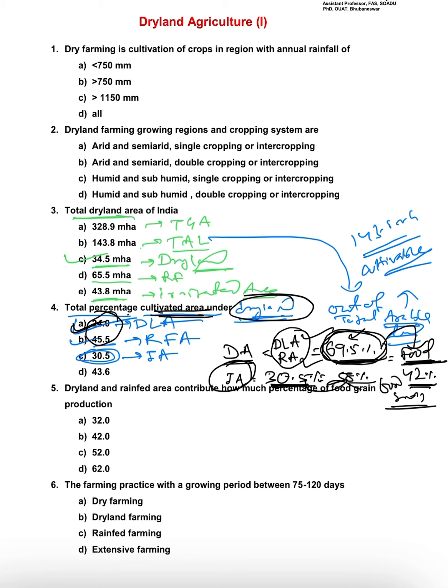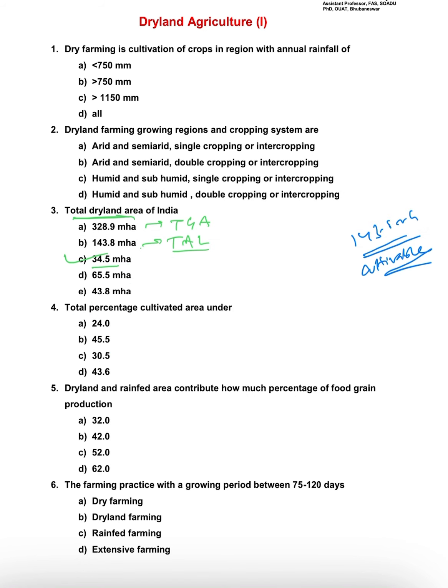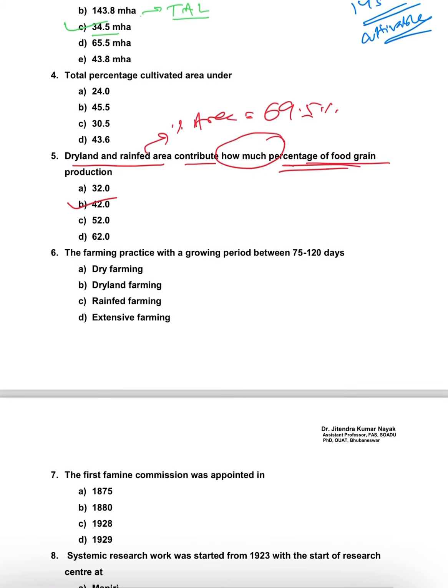Okay, then coming to the next question: the dryland and rainfed area contribute how much percentage of food grain? Just recently I told you, the percentage of area is about 69.5%, but it only contributes 42% of the total food grain production. Then next, the farming practice with a growing period between 75 to 120 days. So basically it is dryland farming.